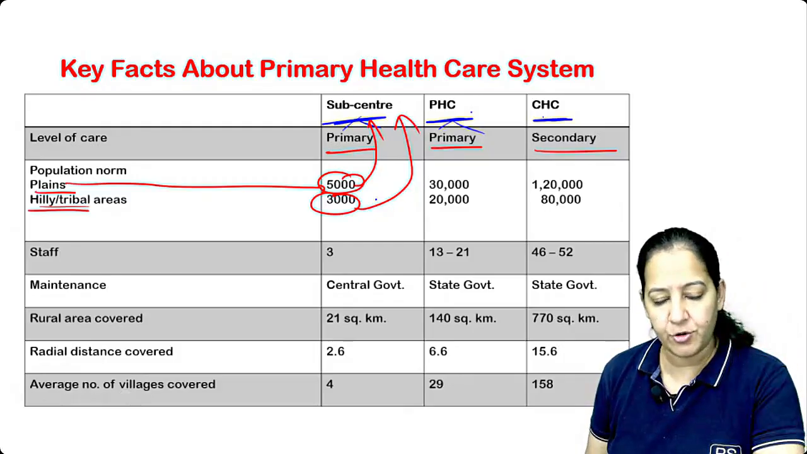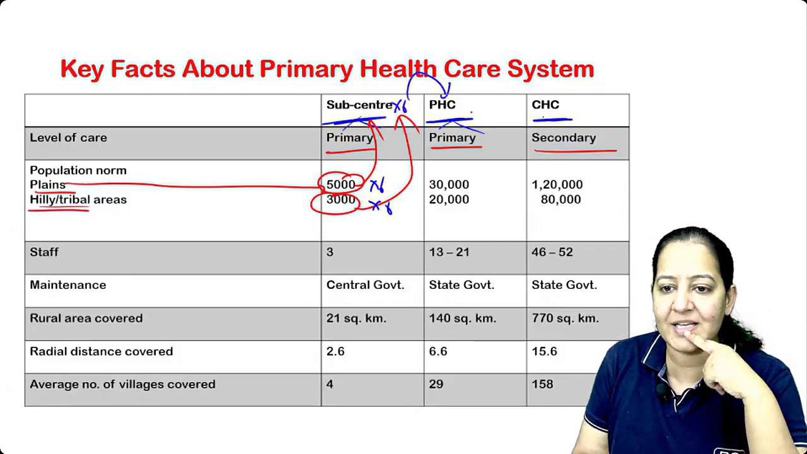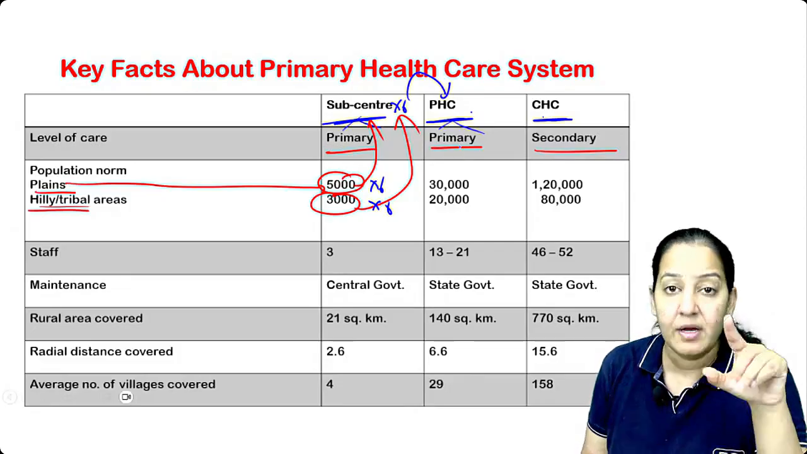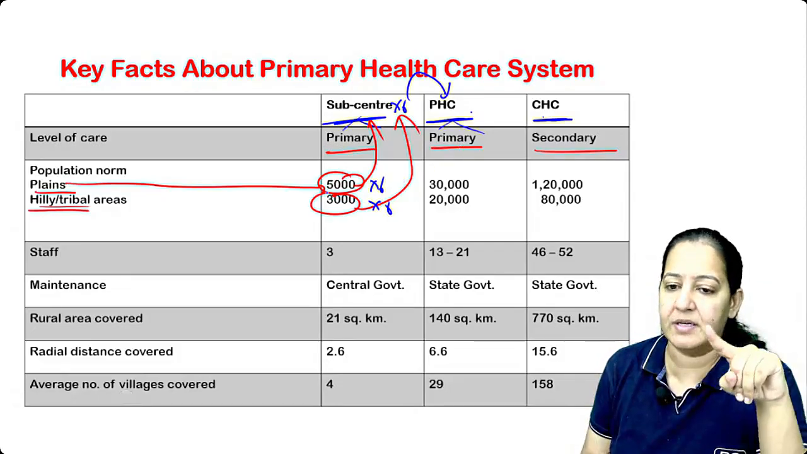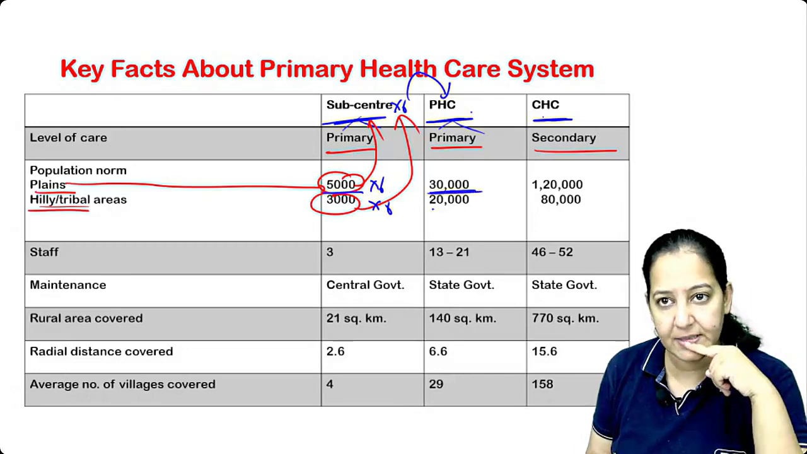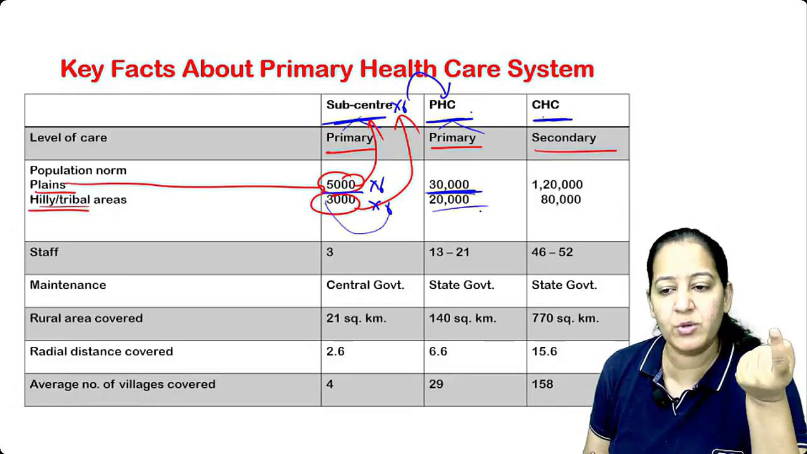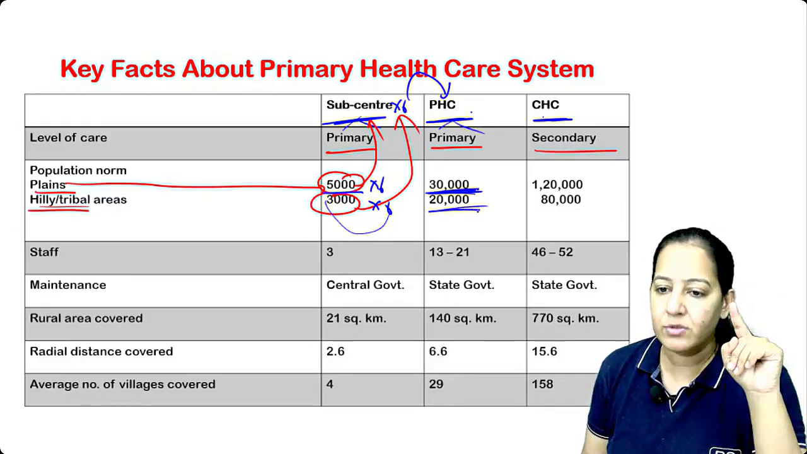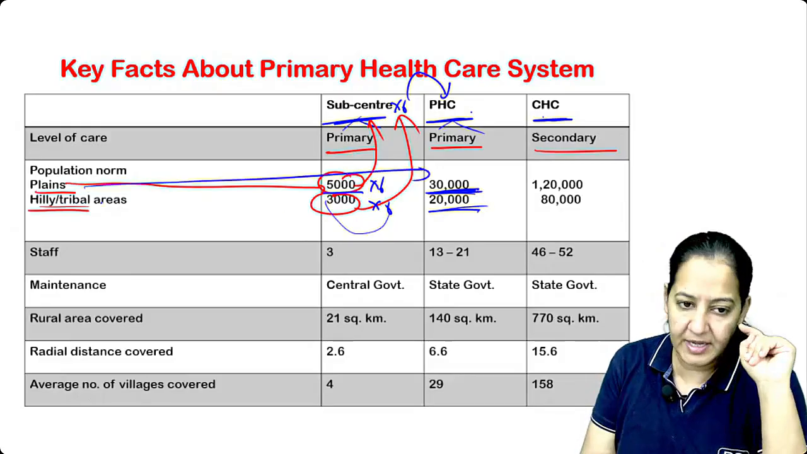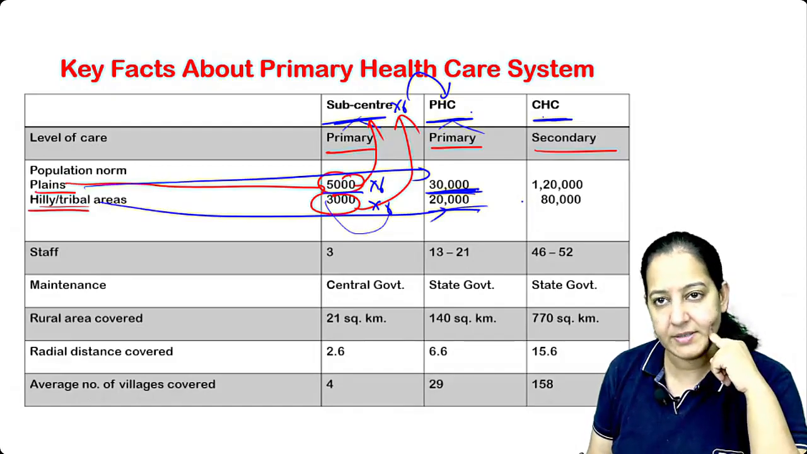Now what I taught you, into 6, into 6. I taught you 6 subcenters come under 1 PHC. Have I taught you this or not? 6 subcenters come under 1 PHC. So 5 into 6 is, I guess, 30,000, right? So over 30,000, and 6 into 3 is actually 18, but make it 20. So 30,000 and 20,000. In the plains it's 30,000. In hilly area it's 20,000. Say yes. Got it? Got it?